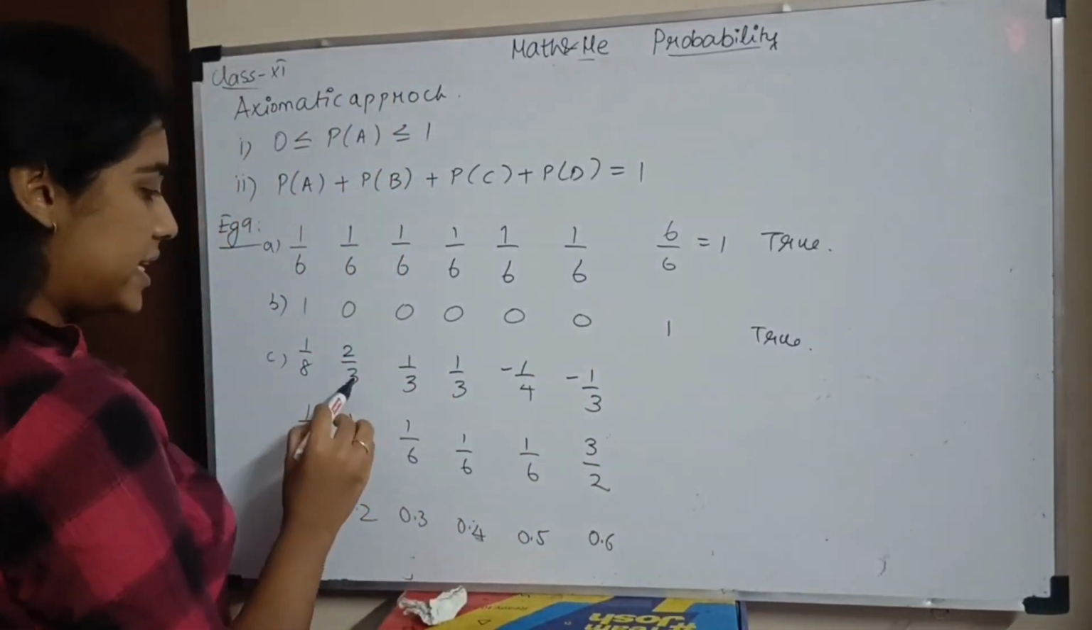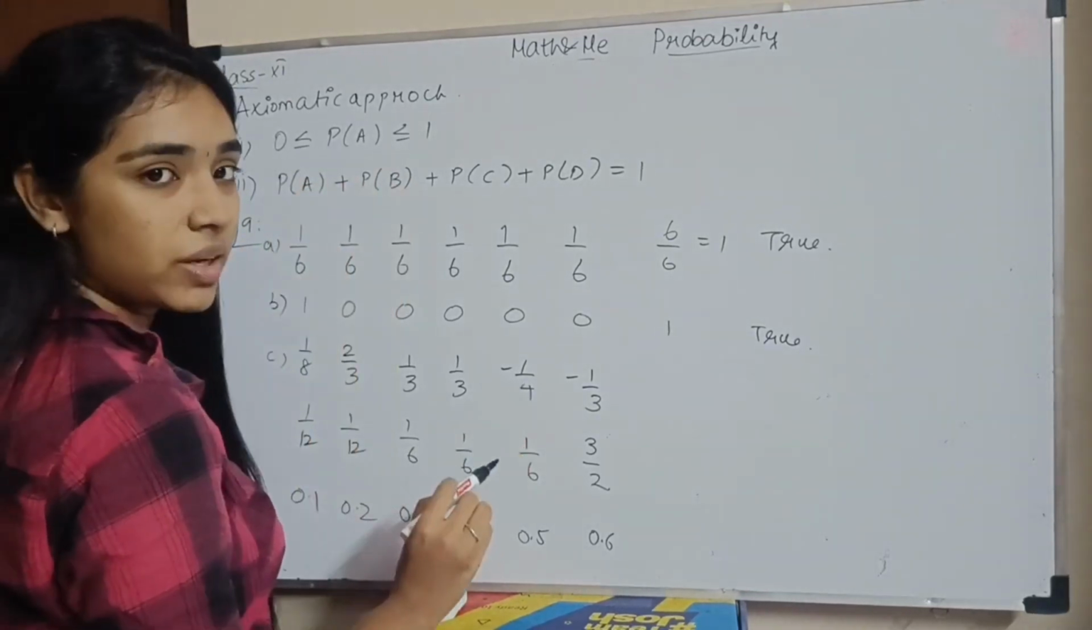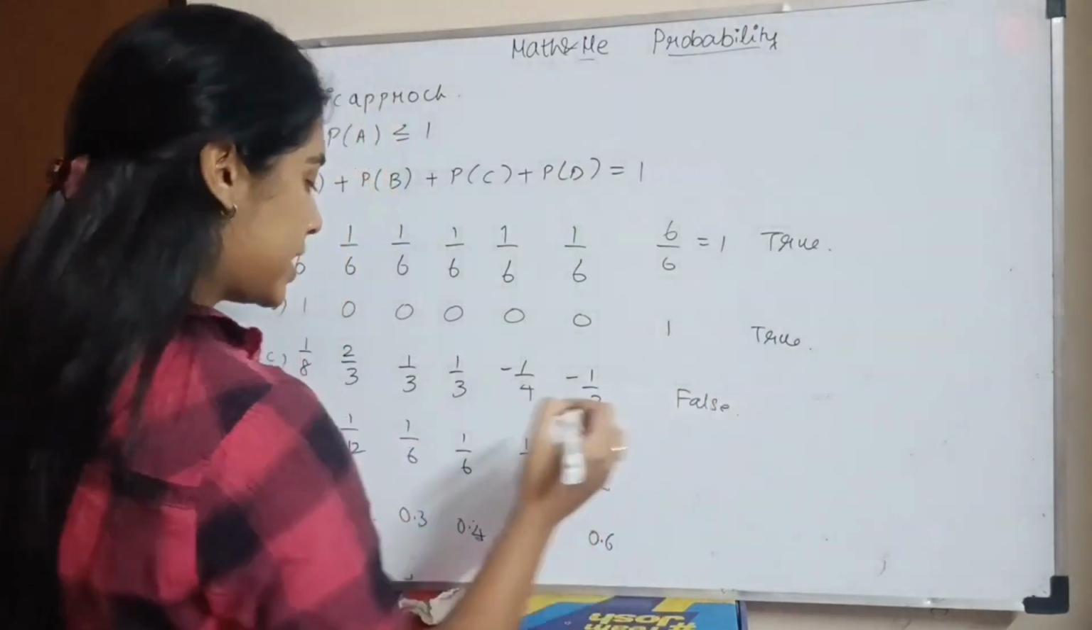What about my third subsection? I have these numbers to be between 0 and 1. But in the number, it is a negative number. You cannot have a negative probability. So, this is false. Next subsection.